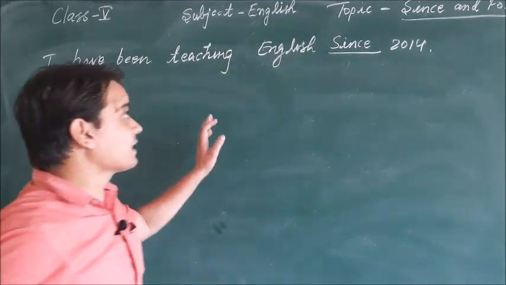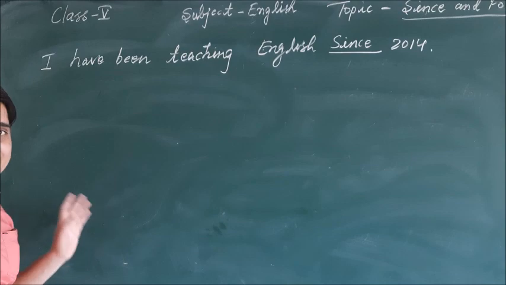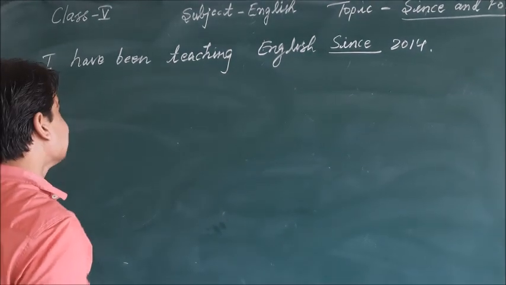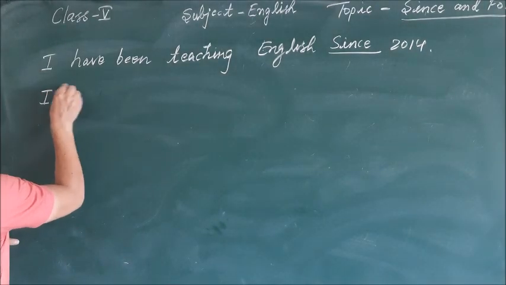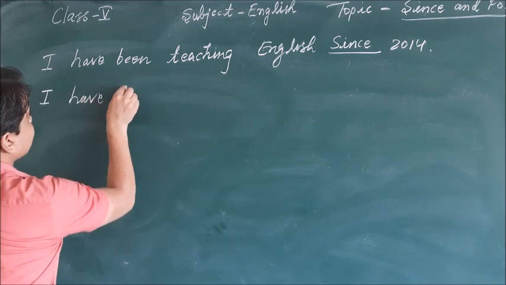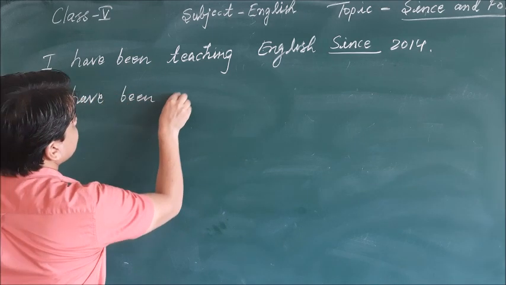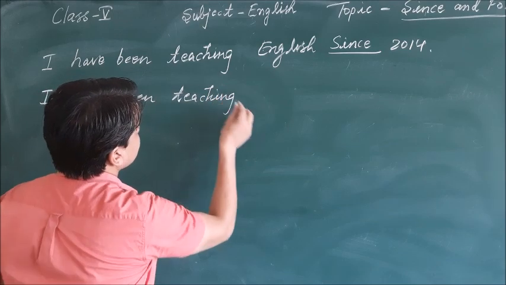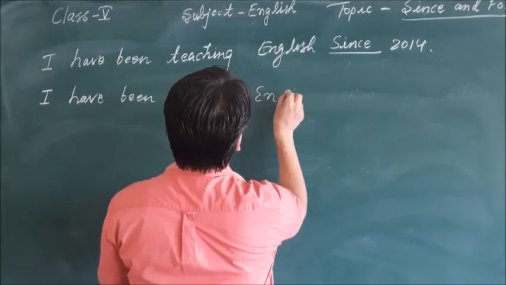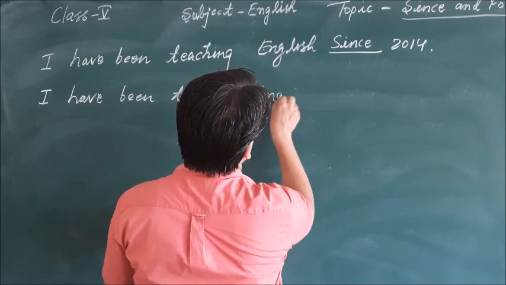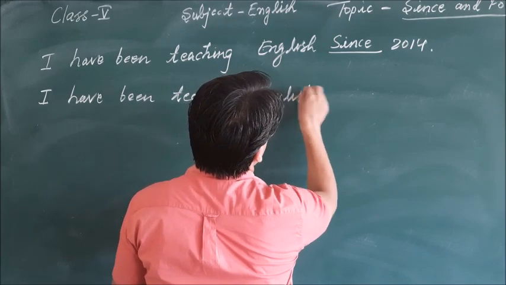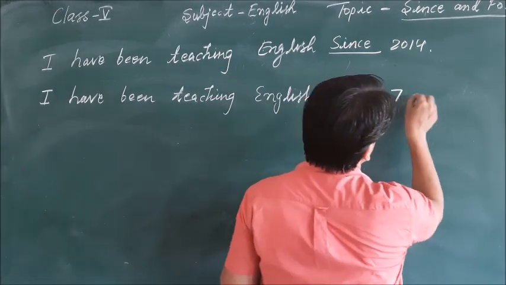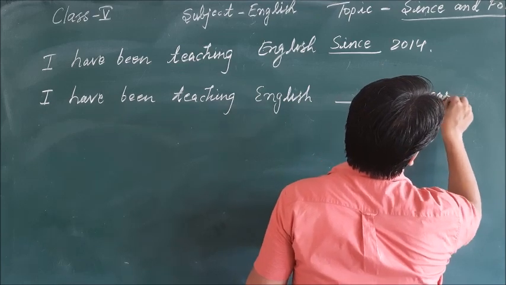Suppose if I write this same sentence in another way, then let me write, I have been teaching English for 7 years.